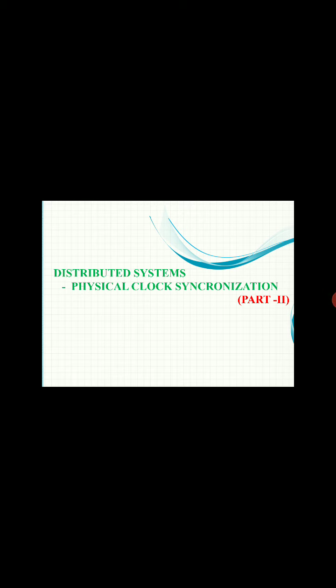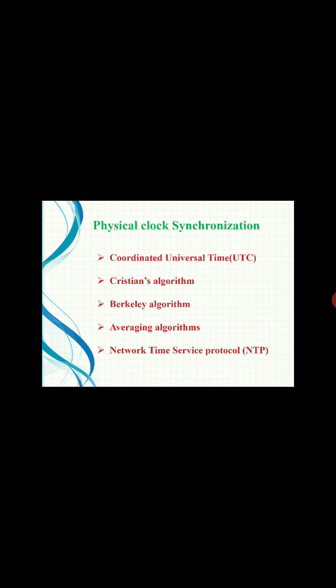In the previous session, we discussed some of the physical synchronization techniques, that is Christian's algorithm and Berkeley's algorithm. Today we are going to discuss the remaining physical clock synchronization techniques. The main algorithms used for physical clock synchronization are coordinated universal time, that is UTC, Christian's algorithm, Berkeley's algorithm, averaging algorithms, and network time protocol. In the previous session, we discussed UTC, Christian's algorithm and Berkeley's algorithm.